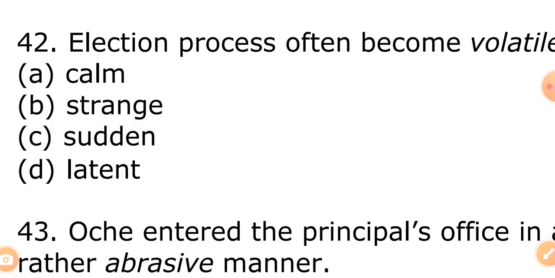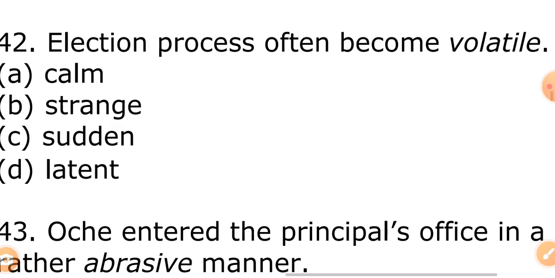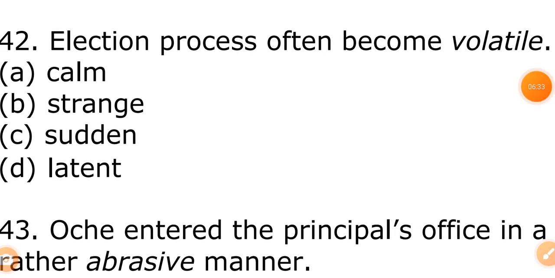44. The election process often become volatile. The one in italics is volatile. What is the opposite meaning of volatile? A, calm. B, strange. C, sudden. D, talent.